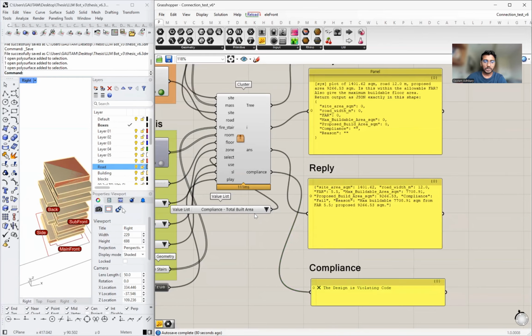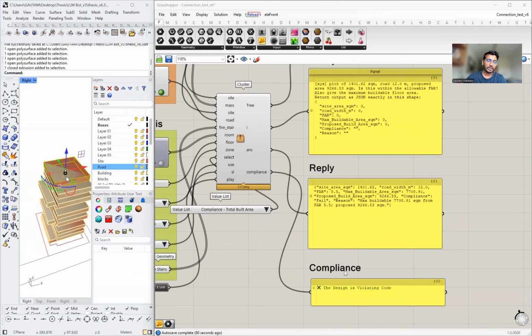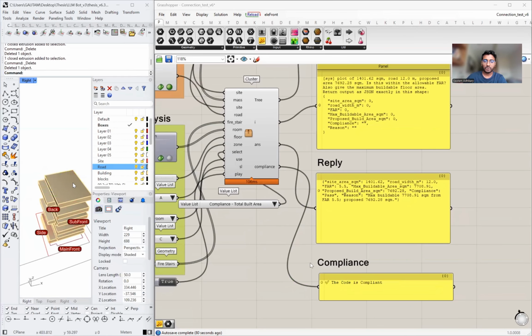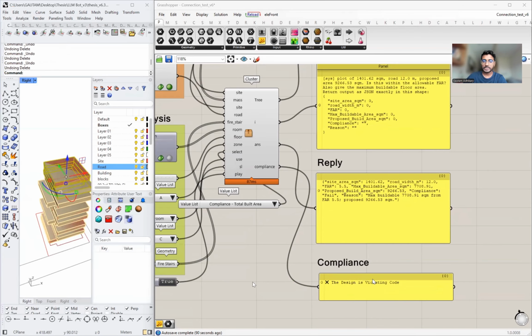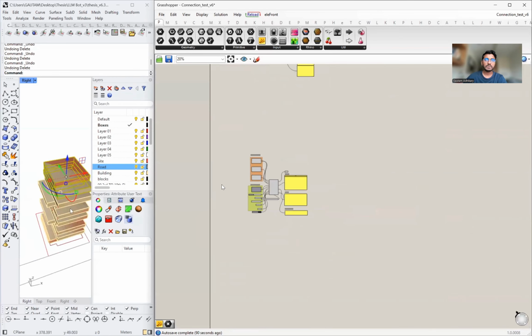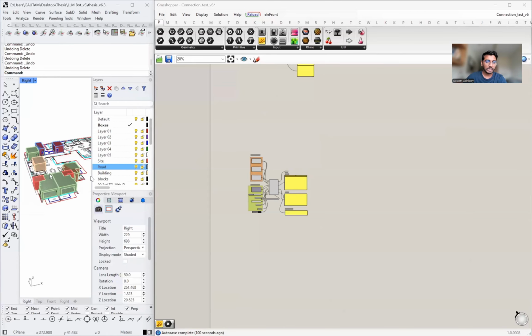Okay, we are trying another one, the total built area. This is also violating the code. So on the left hand side, we are deleting some building volumes. We are already getting a code compliant volume when I delete some masses out of it. For example, if we add that volume back, you can see that on the right hand side, the code is violating again. So this is a live demonstration of what can be done.